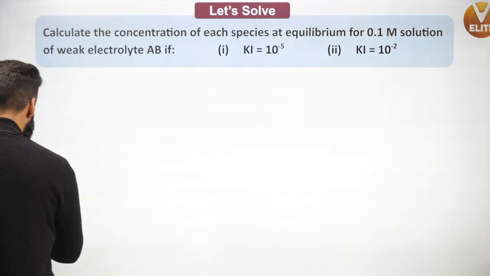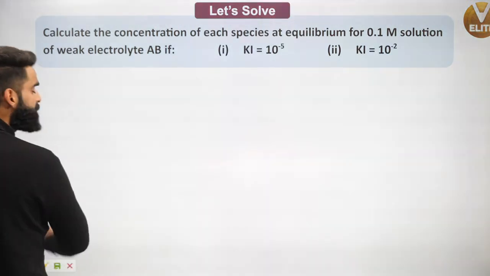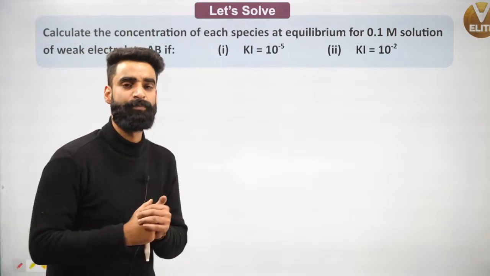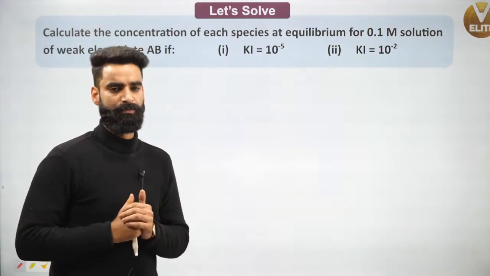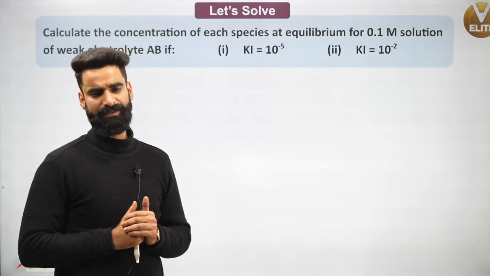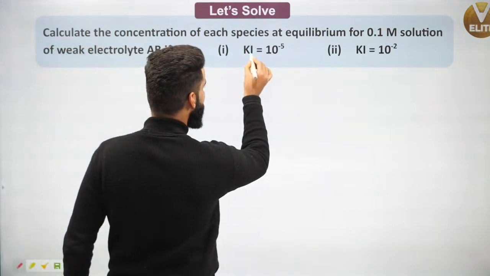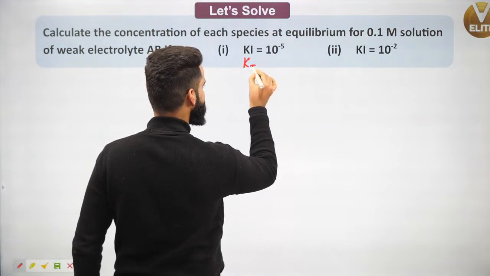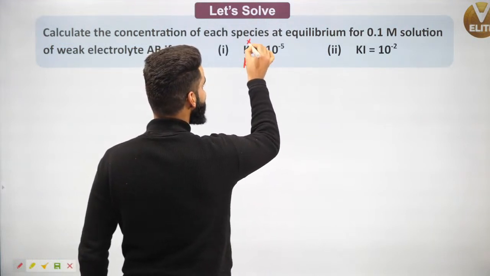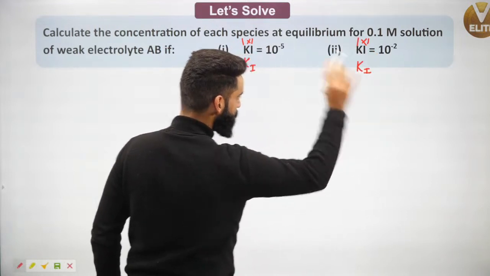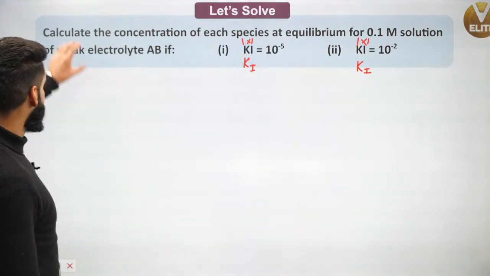This is a simple question which you guys are supposed to solve. One thing you need to remember. See, guys, understand properly. This is basically Ki, written like this. This is not Ki, potassium iodide. This is Ki, the ionization constant.